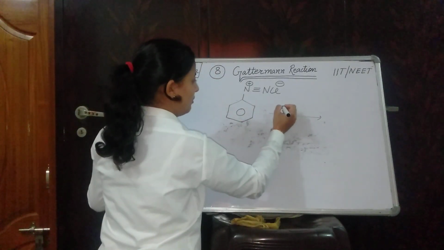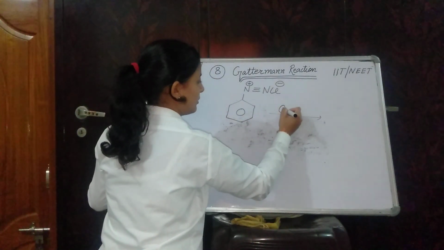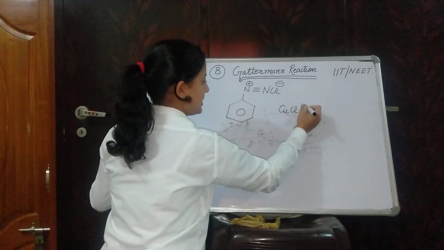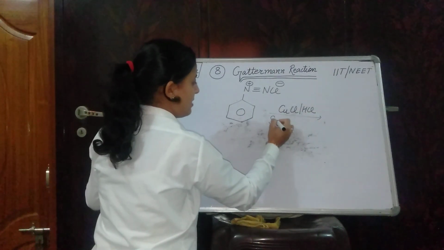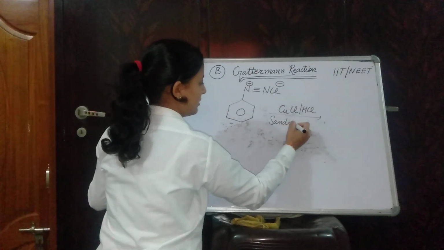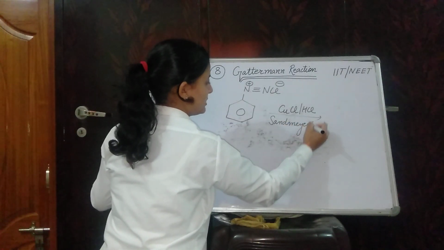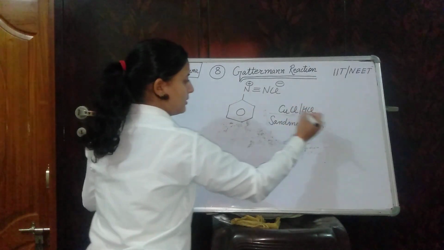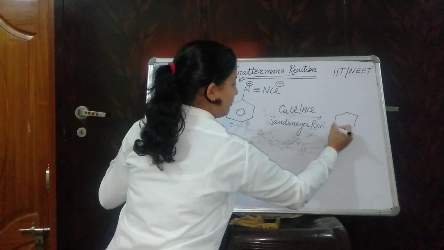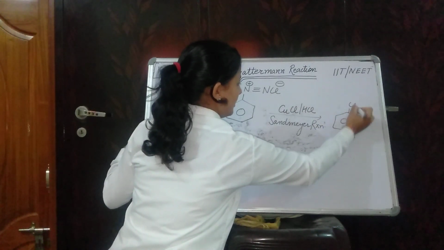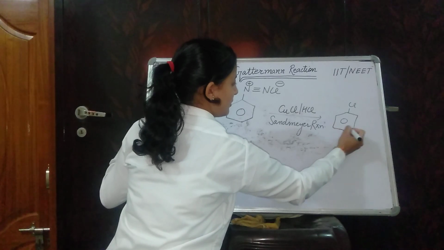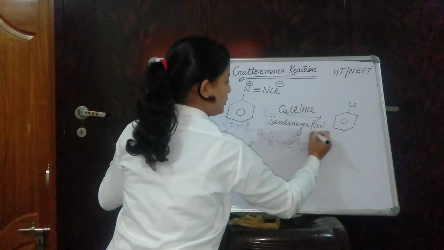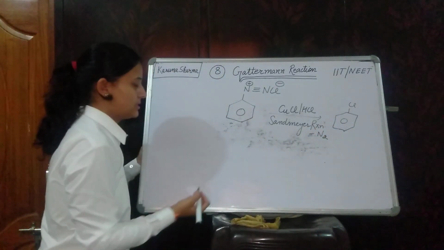In presence of CuCl and HCl, you have to take Sandmeyer. Note this Sandmeyer reaction: formation of chlorobenzene with evolution of nitrogen gas.